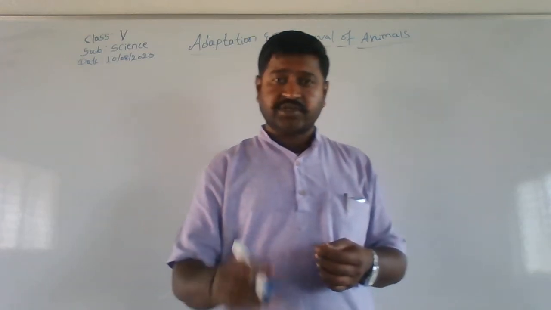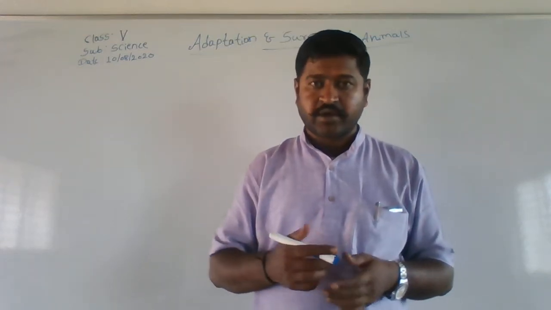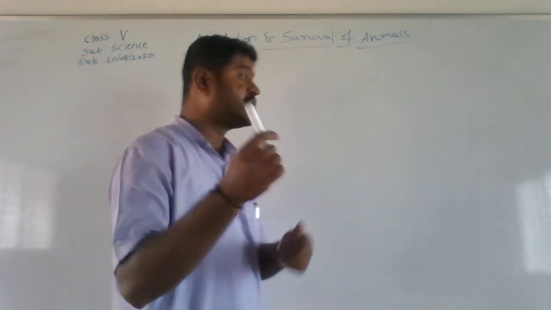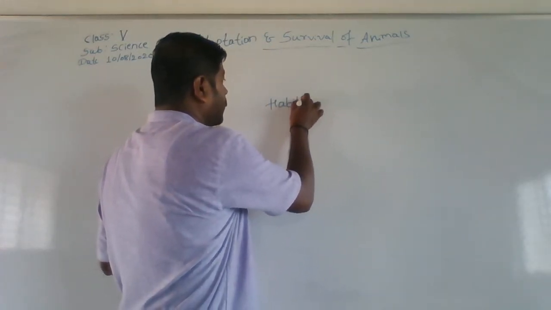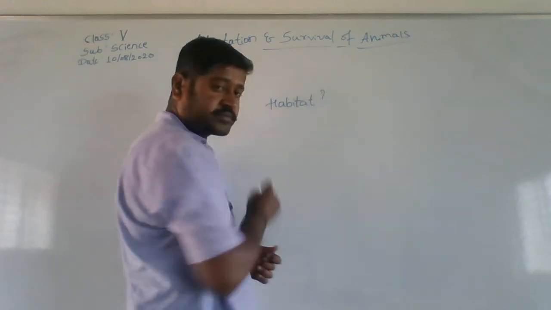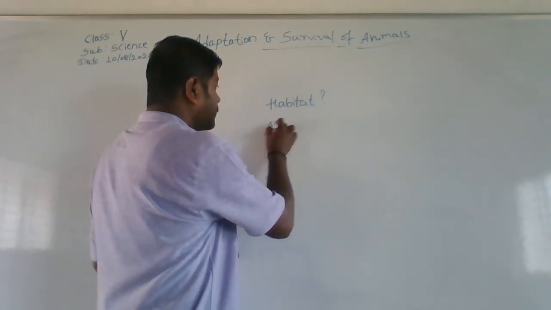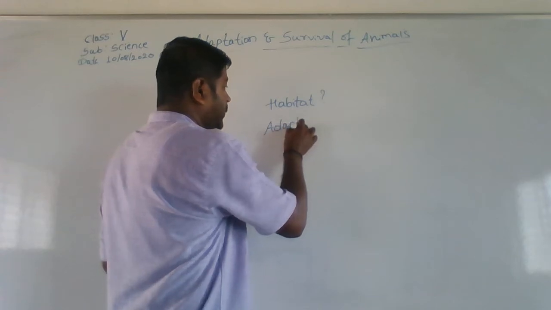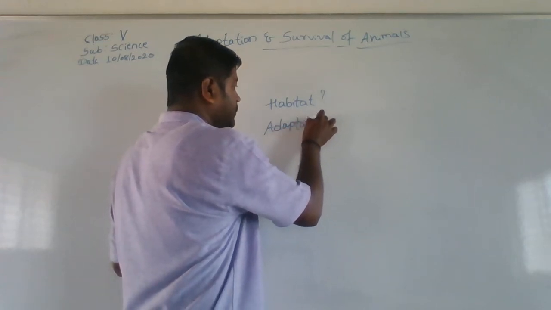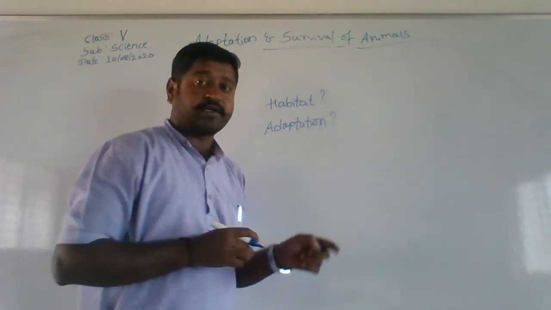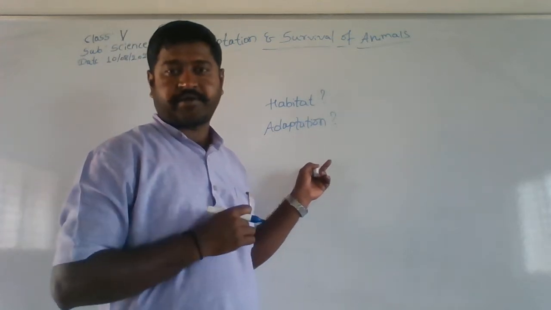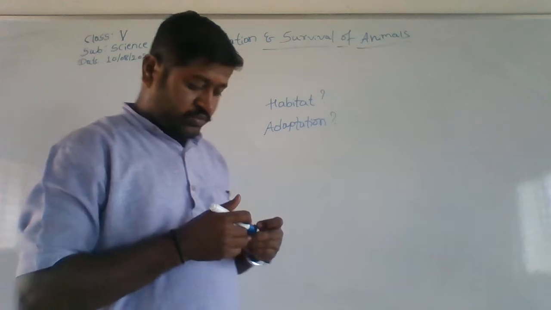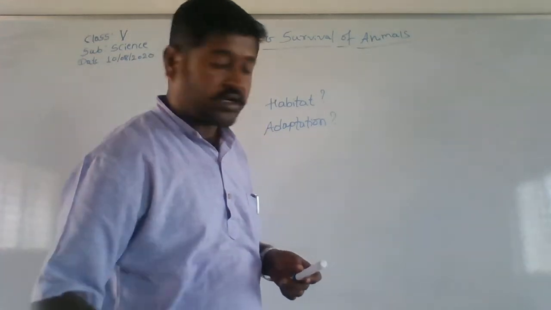We'll be seeing that in the next class, right? So till now we have studied what is habitat, what is adaptation, and types of adaptation, on what basis this adaptation is dependent. So this completes today's class.